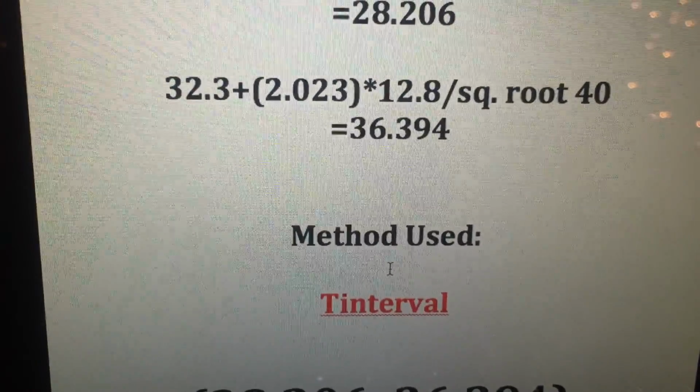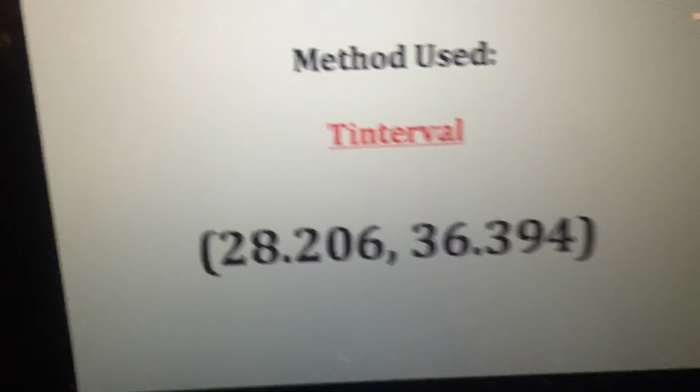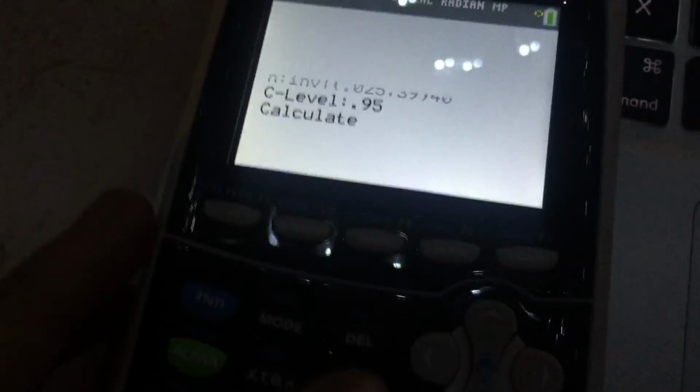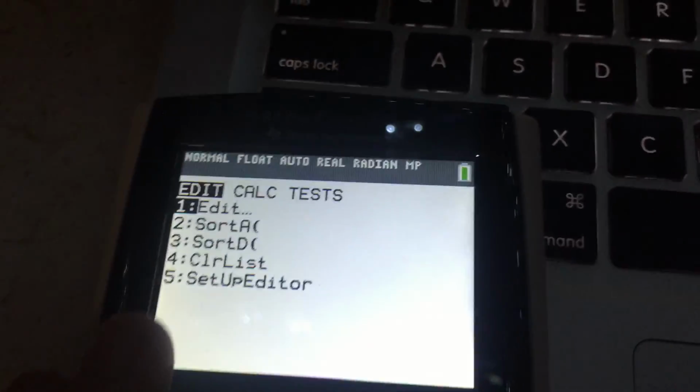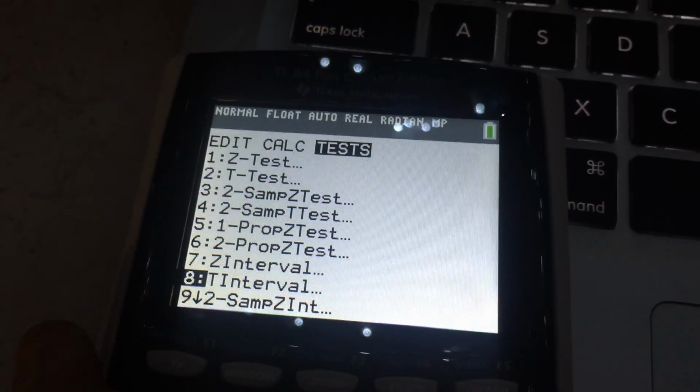So an easier method is the T interval function in your calculator. That's the fastest way. So you go to second, you go to stats, you go to test, and then you go to TInterval.